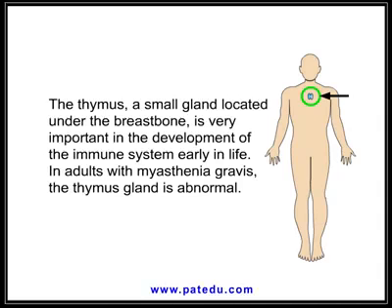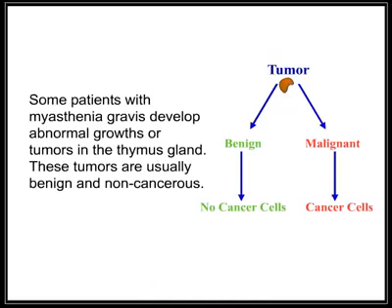The thymus, a small gland located under the breastbone, is very important in the development of the immune system early in life. In adults with myasthenia gravis, the thymus gland is abnormal. Some patients with myasthenia gravis develop abnormal growths or tumors in the thymus gland. These tumors are usually benign and non-cancerous.